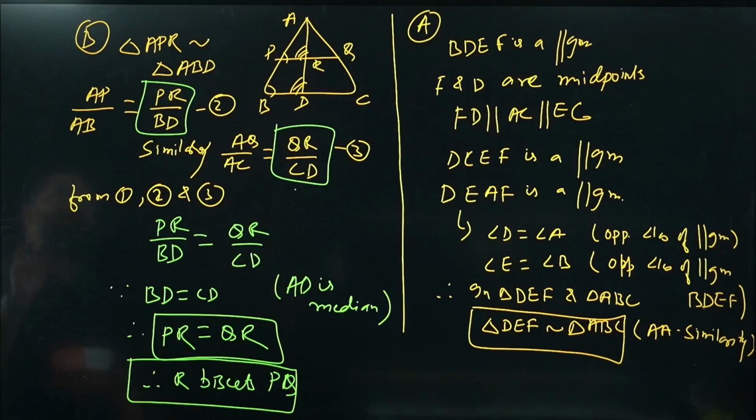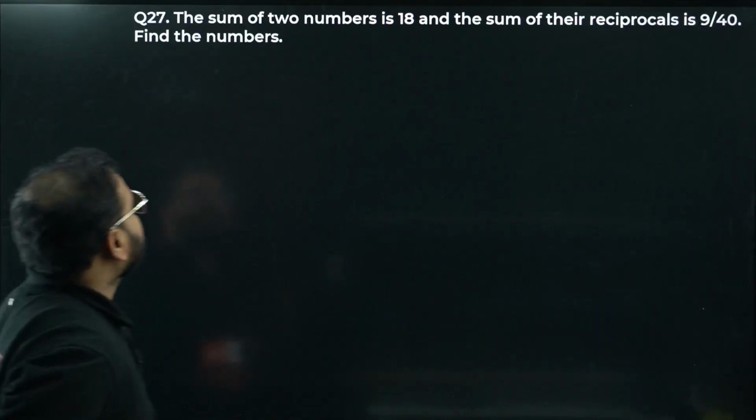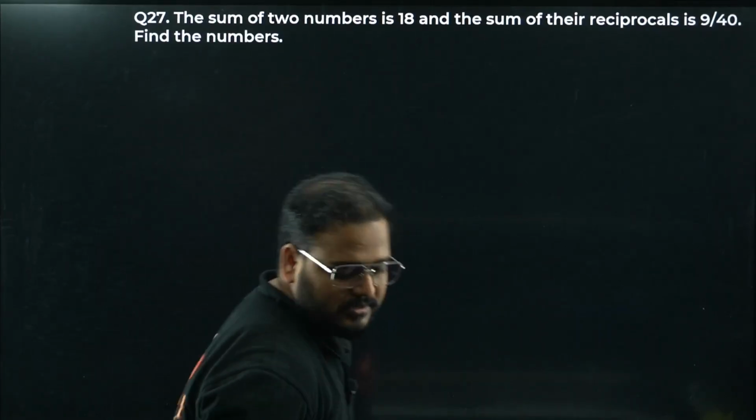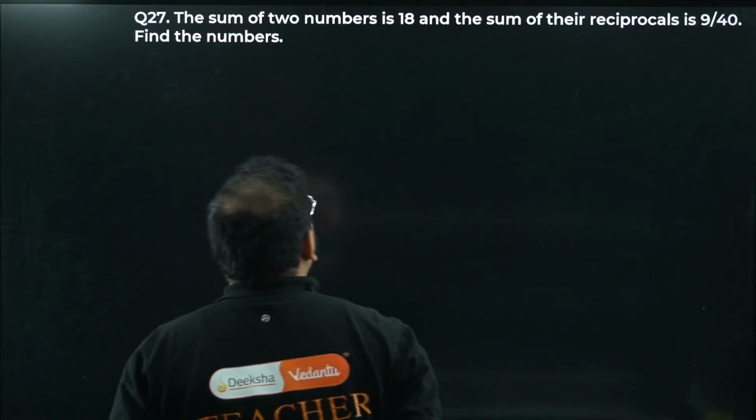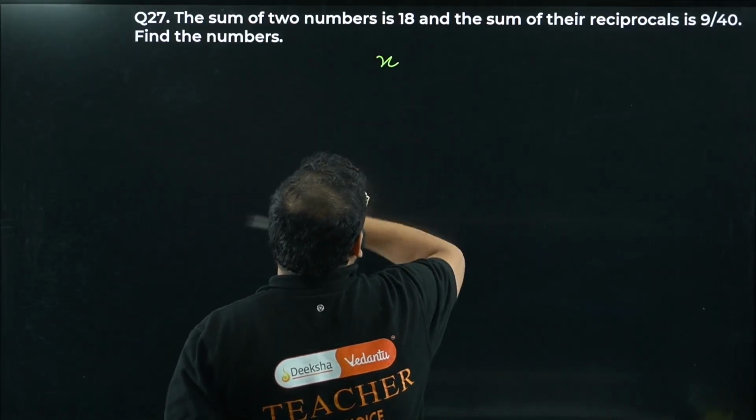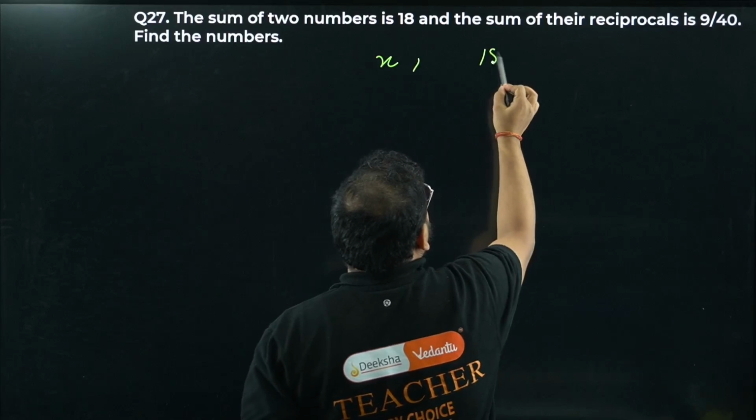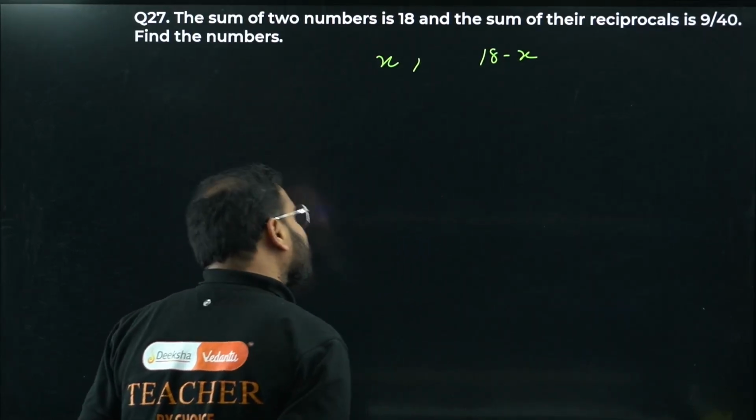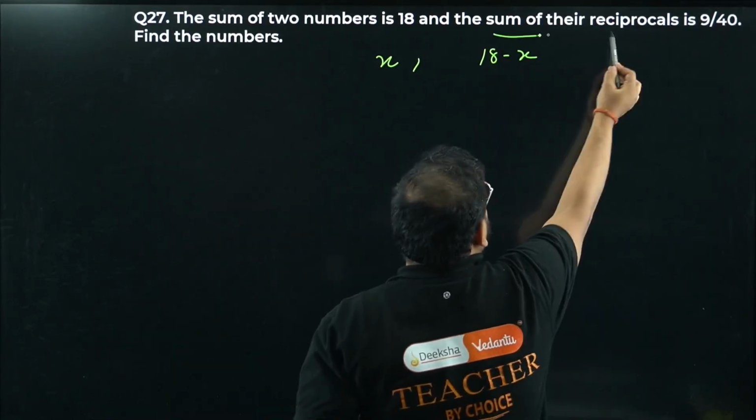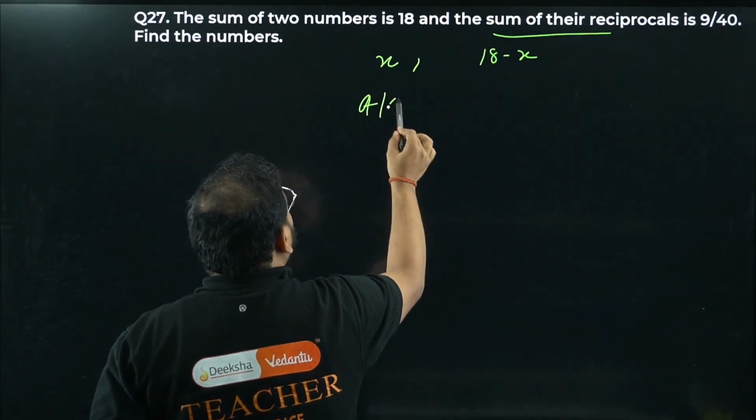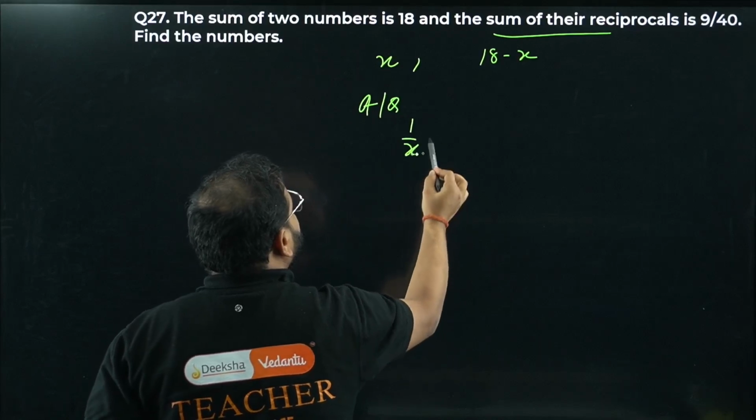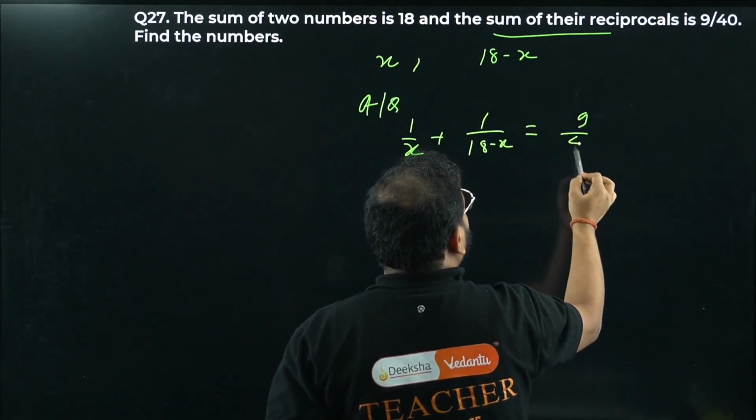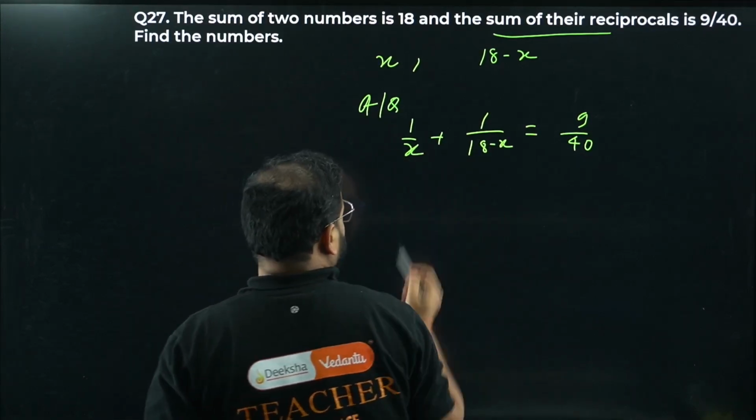Moving on to question number 27. The sum of two numbers is 18 and the sum of their reciprocals is 9 by 40. Find the numbers. Sum is 18, so let's say my first number is x. The other number is 18 minus x. They're saying the sum of their reciprocals. According to the question, we have 1 by x plus 1 by 18 minus x equals 9 by 40.